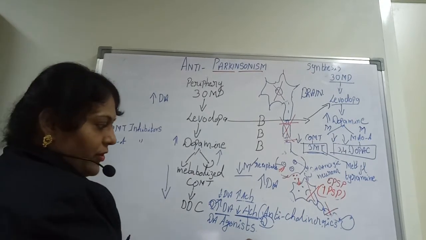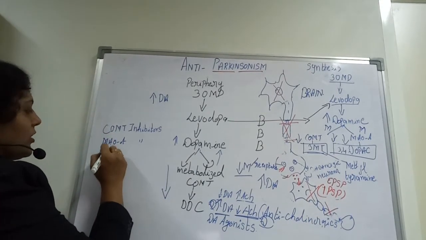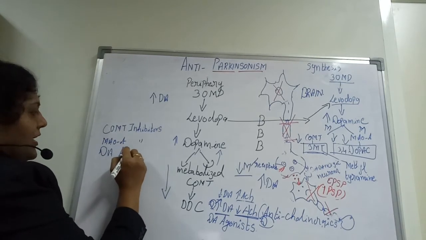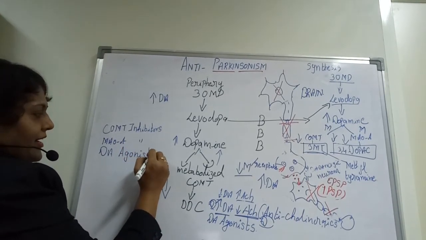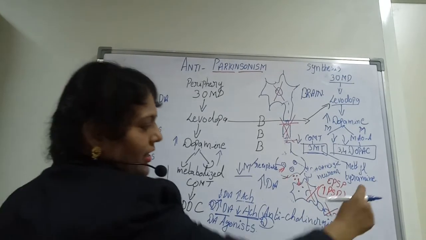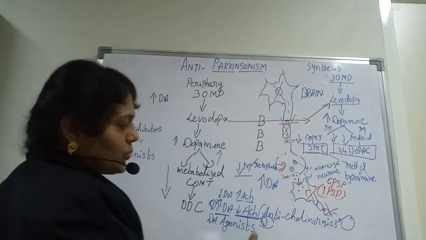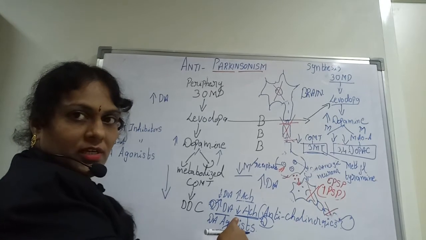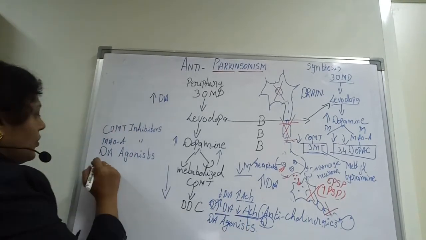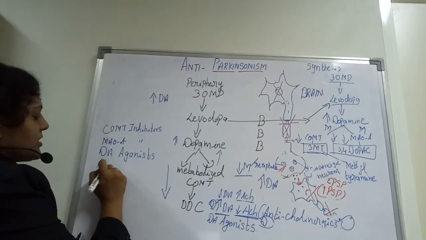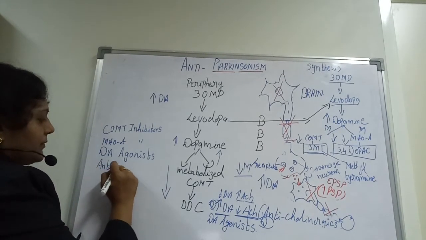And as I have indicated before, the DA agonists are also one of the categories. Why? Because DA agonists are nothing but increasing your dopamine levels. And also, as I said here, the anticholinergics. Why? Because it has to reduce the actions of ACH, because there is an increase of ACH. So the anticholinergics can also be used.